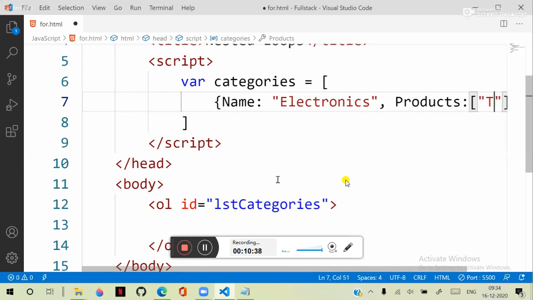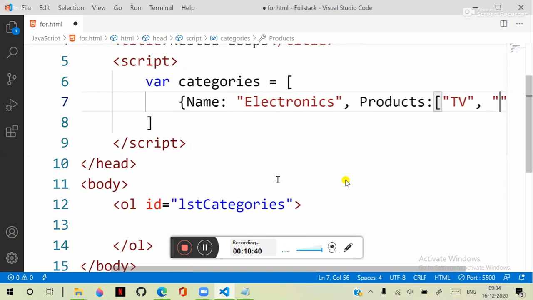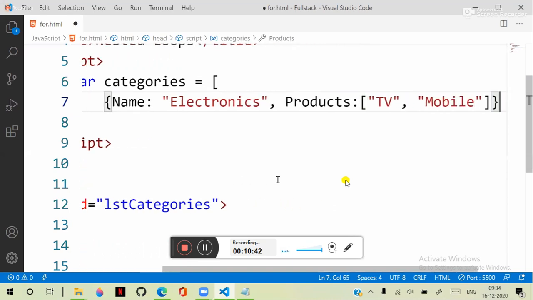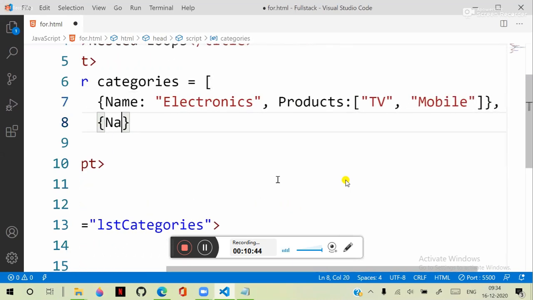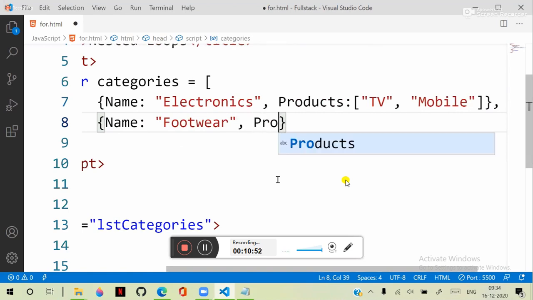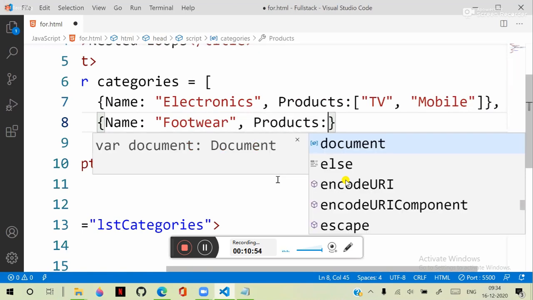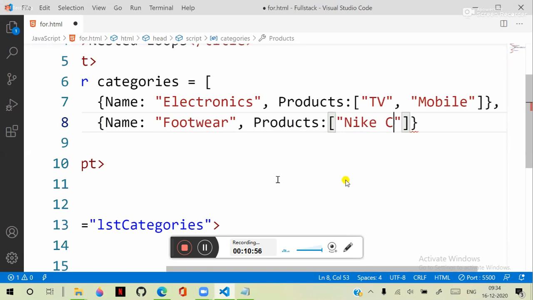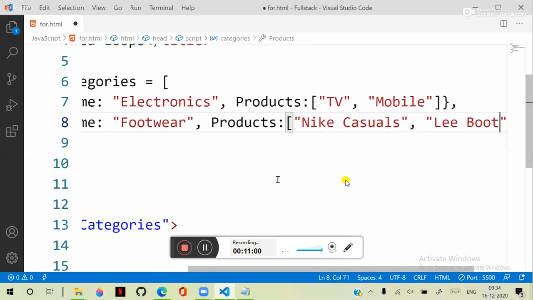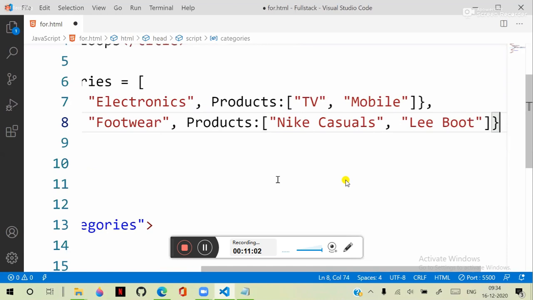In products we have TV and mobile, in the electronics category, and we have another name, footwear, and in footwear we have products like Nike casuals and Lee boots.